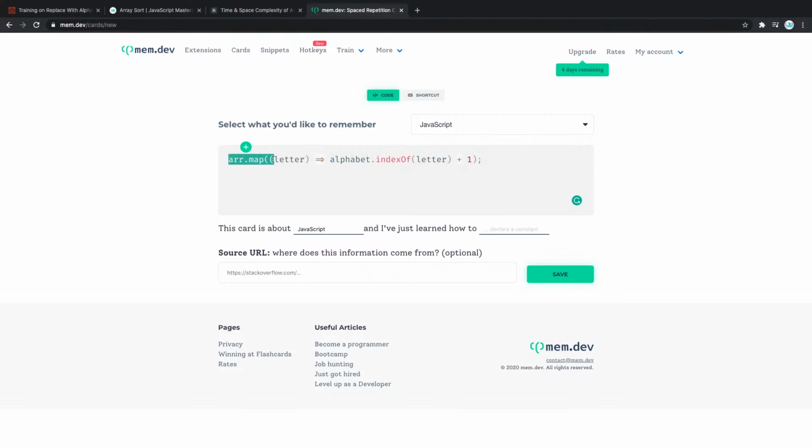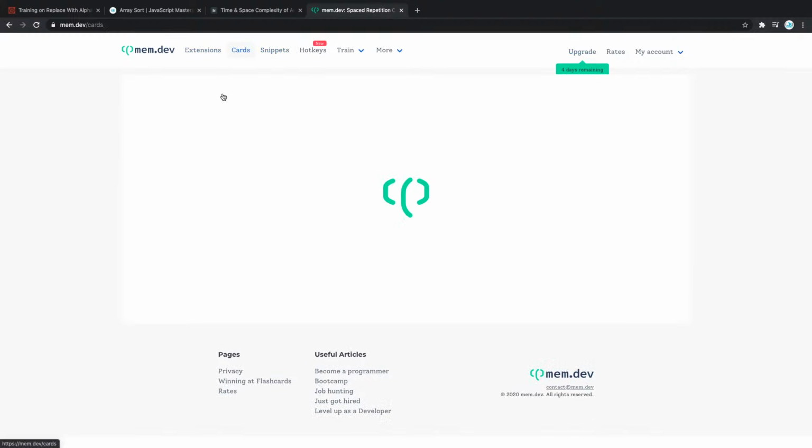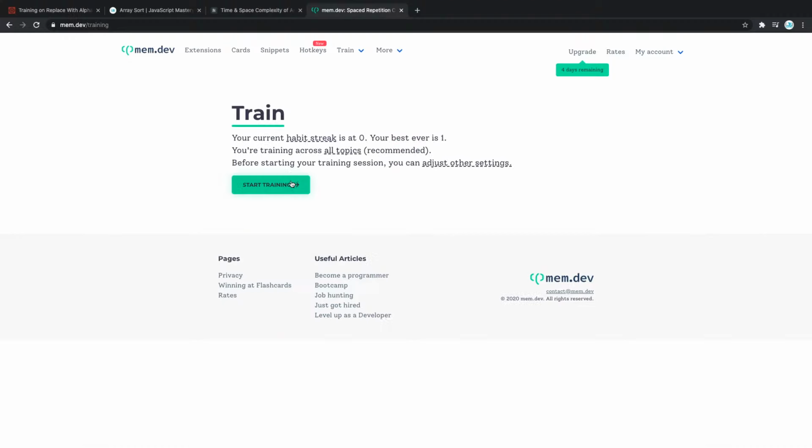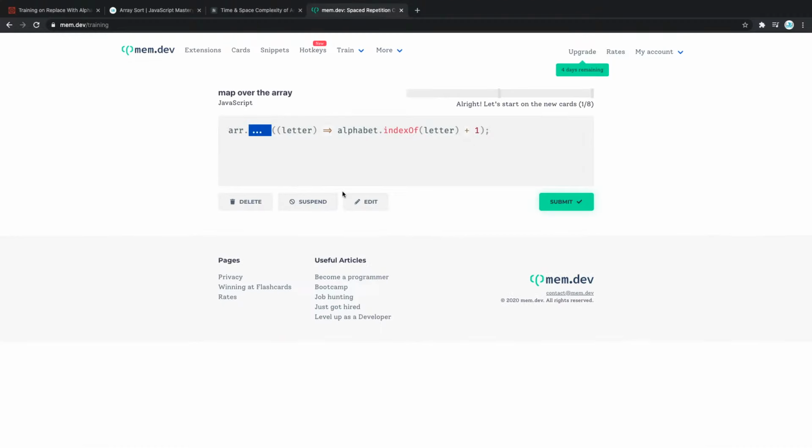And I'm going to highlight this whole part, or you can highlight basically whatever you want. In this case, we're adding letters. In this case, I would just want to do map. So how to map over the array. Great. So if I now save these, you can go to your cards and you can train. You can train on the cards you added. So if I click train here and start training, now we can go back to remembering what we had. So it's in here, it says map over the array.